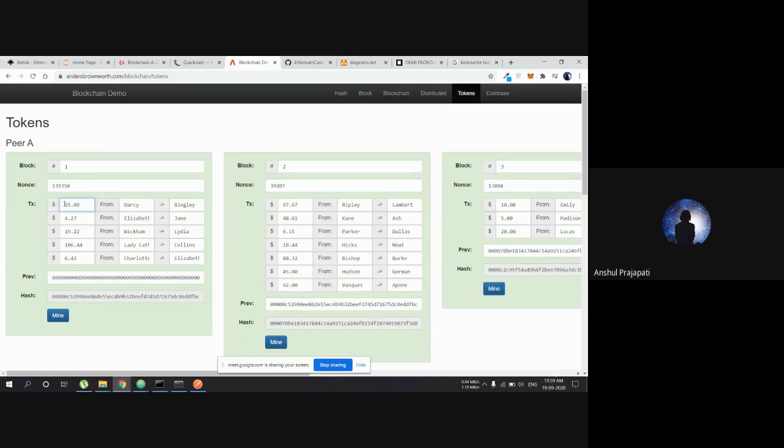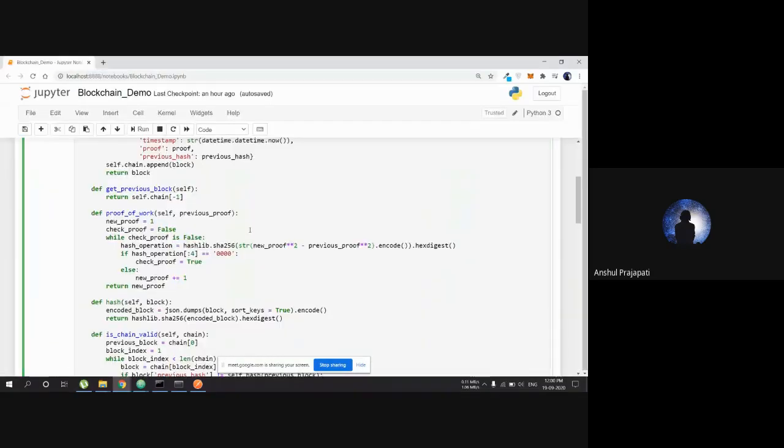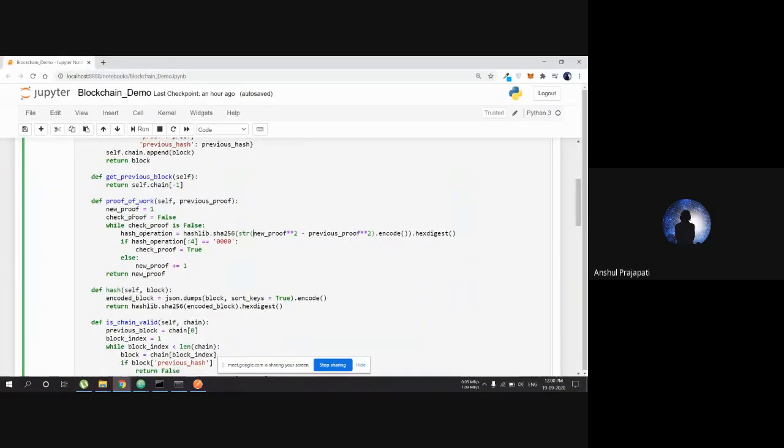That's how miners and proof of work happen. In the proof of work, what do we have to check? We have to check if there are 4 leading zeros in the hash. We are using the SHA-256 hashing algorithm, and it gives us 64-character hexadecimal values.